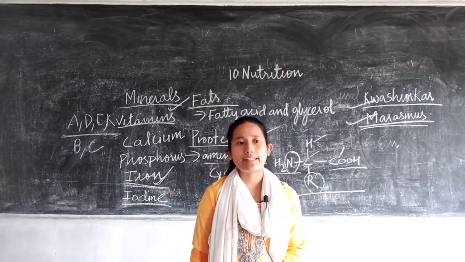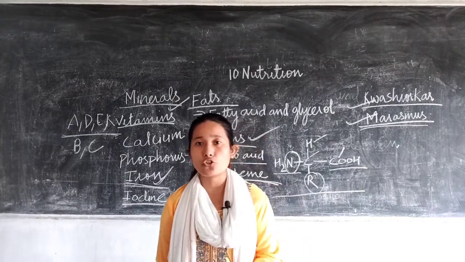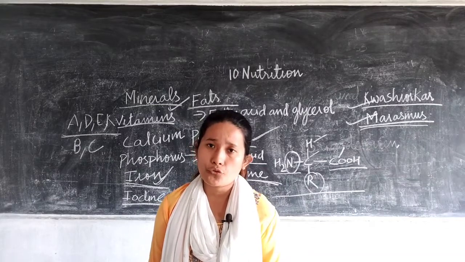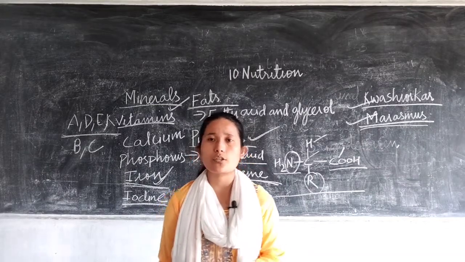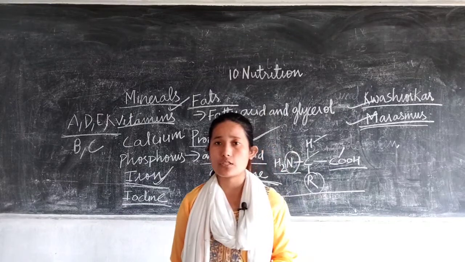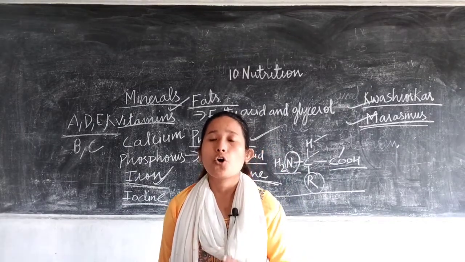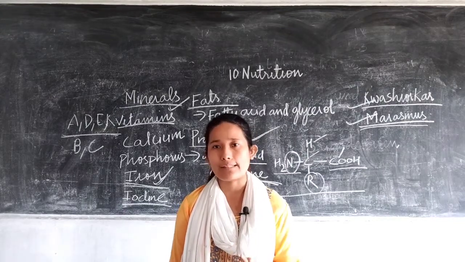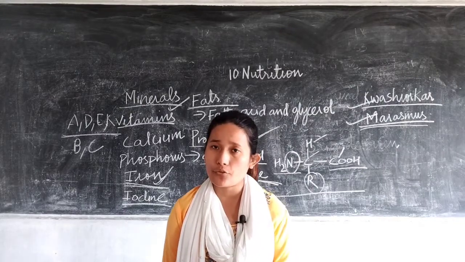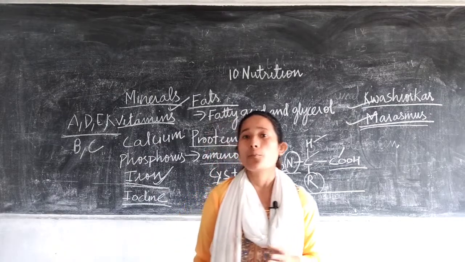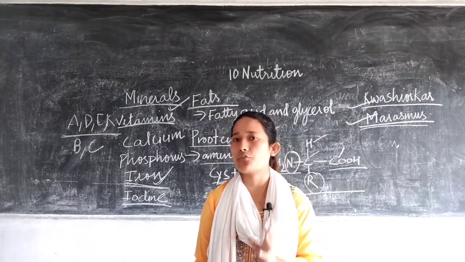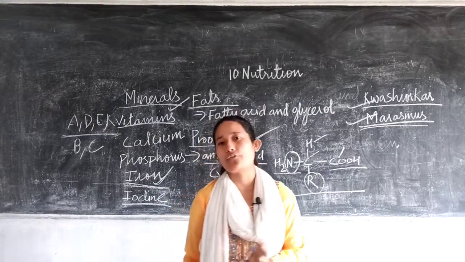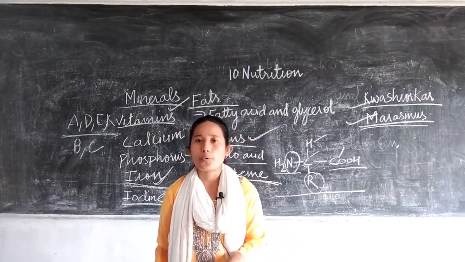Referring to the balanced diet in reference to gender, like I told you, women as compared to men require more food which consists of iron, for the reasons we have discussed previously. Our diet should be balanced and consist of all the different nutrients that we have discussed, because different nutrients have different functions to perform in our body. So our food should consist of all these nutrients in a proper amount.